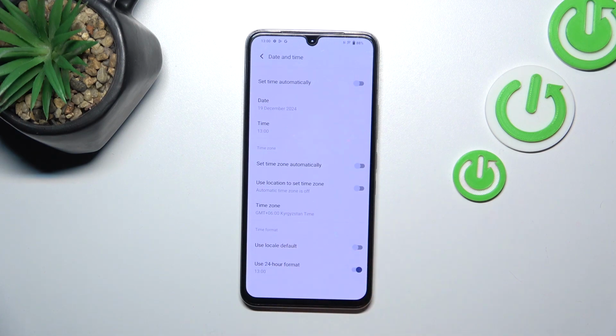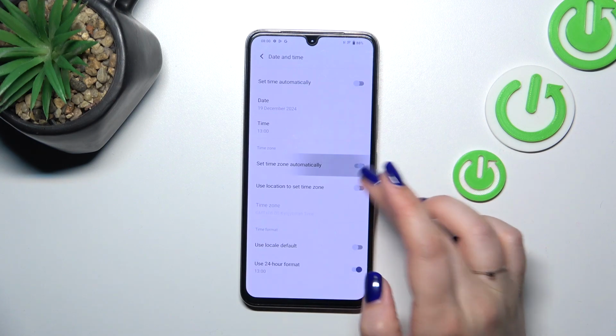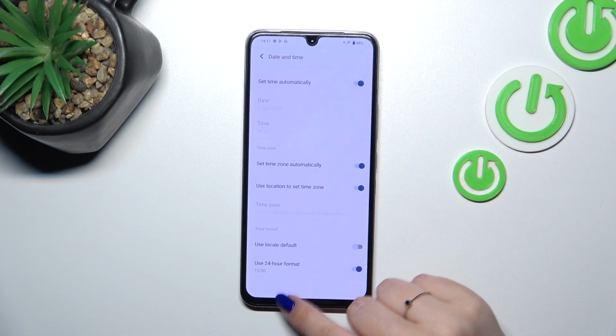Here you can also customize the time format. Currently we are using the 24-hour one. We can use 12-hour format just by turning off this option, or we can use local default, so it is kind of automatic. So basically this is the whole customization of the date and time, and of course you can go back to all previous settings just by tapping on those switchers here.